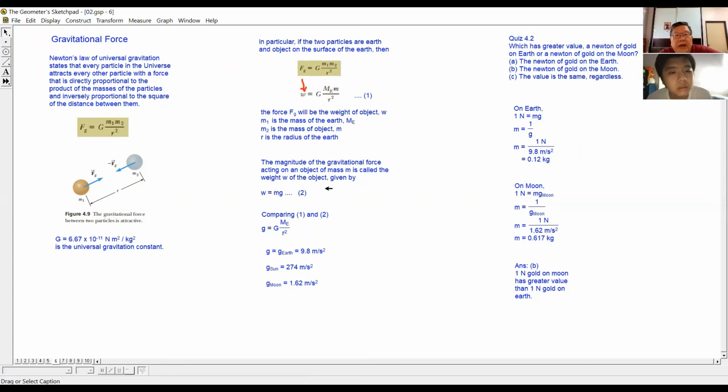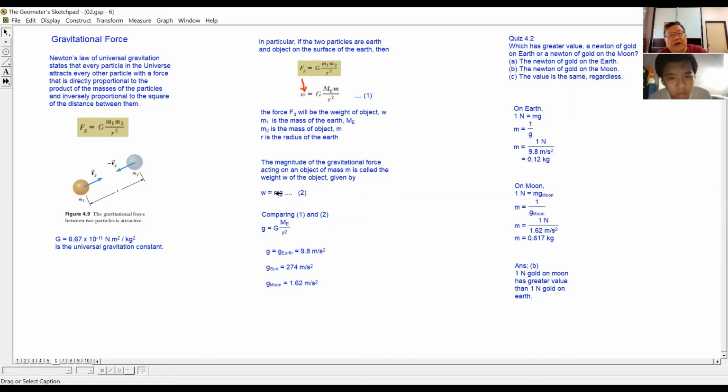But from our previous experience, the magnitude of the gravitational force acting on a mass m is called the weight of the object. And the weight of the object is given by mg, the mass times the acceleration due to gravity. Right?